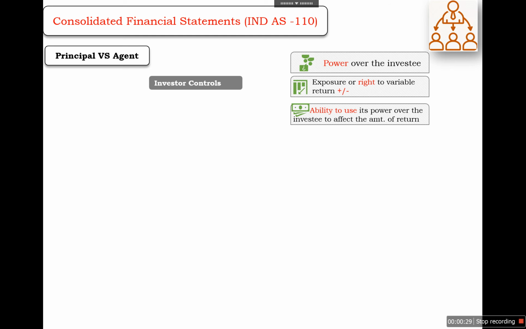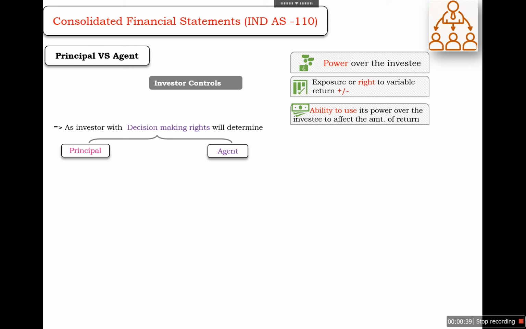When we are assessing control, an investor with decision making rights will determine whether it is a principal or it is acting as an agent. An investor that is an agent does not control the investee. So every investor needs to define whether it is acting as a principal or as an agent when decision making rights have been delegated by the investors to that entity or party.